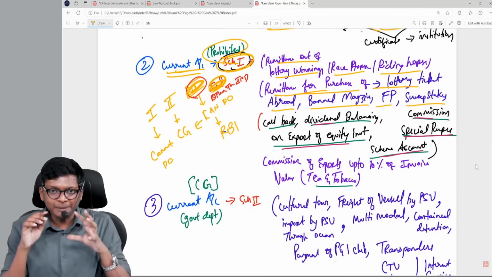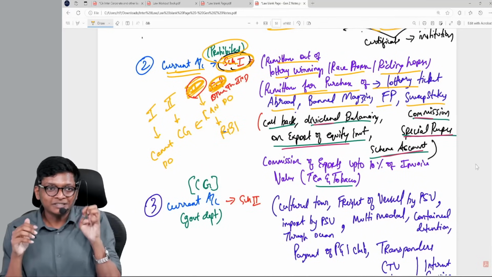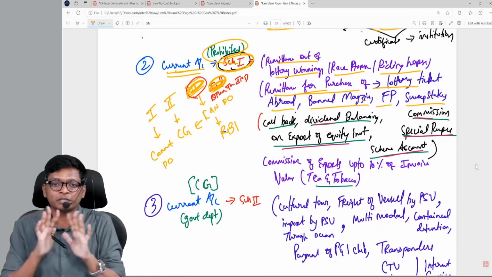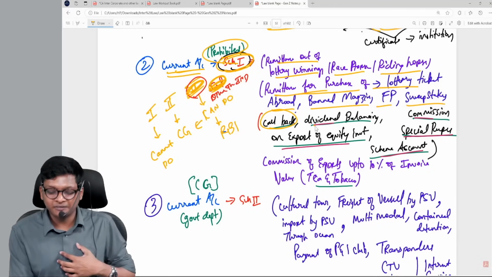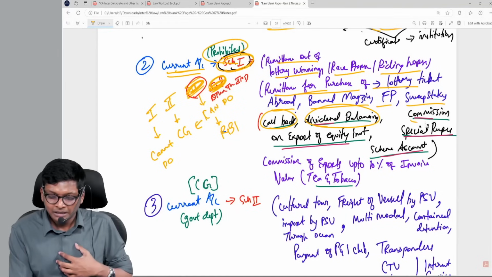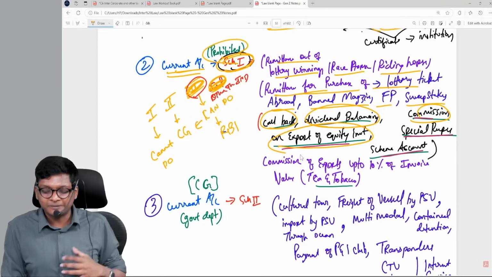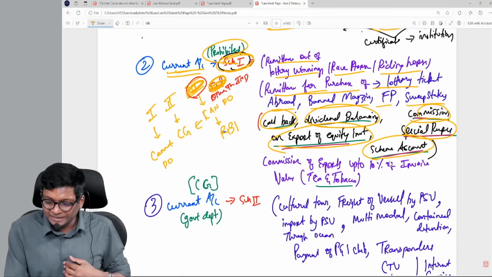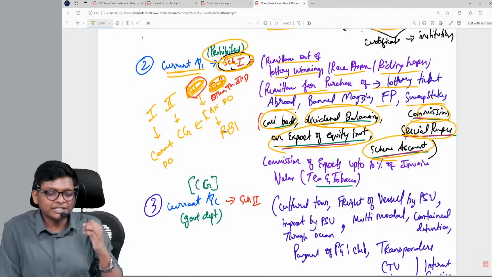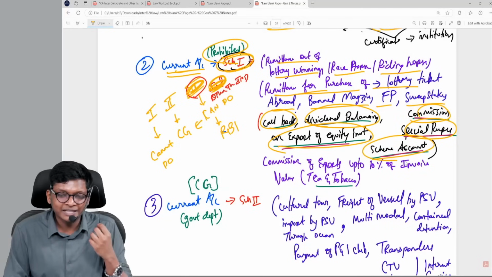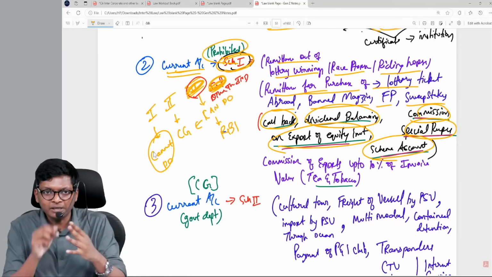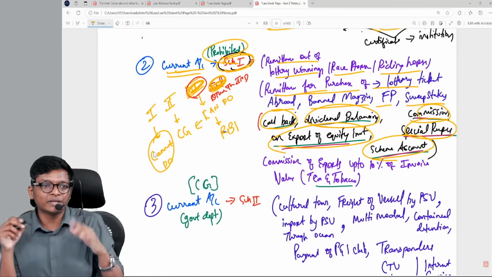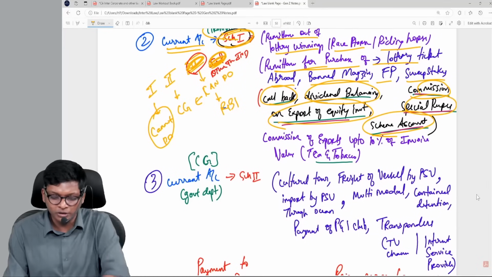Next, this same list has a few other things. You have to search for these terms. Now I'm not focusing on logic in the detailed class. Here: callback service, dividend balancing, commission on exports, equity investment of a wholly owned subsidiary in India, special rupee scheme account. These are all in schedule number 1, which you cannot do, current account. So out of 4 dabbas that we have in current account, 2 we have revised. Are you able to follow, guys?